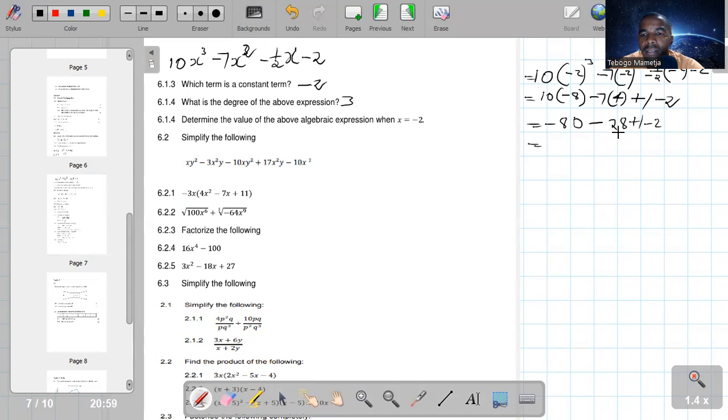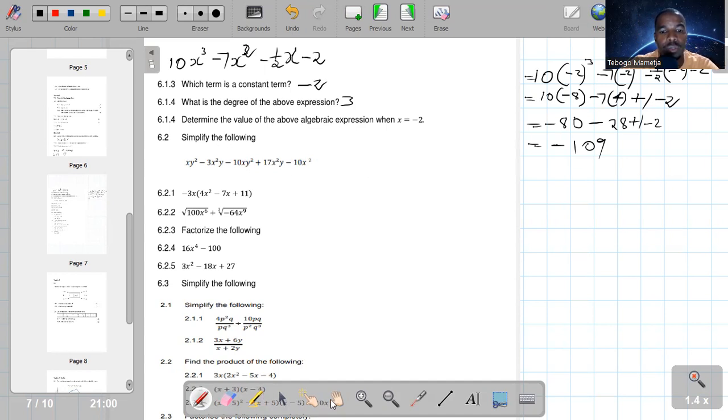So -80 minus 28 is going to be -108. -108 plus 1 is -107. -107 minus 2 is -109. Something like that, guys. I might have made a mistake, but what is important today is just the method. I'm not saying you must make mistakes. I'm saying it's possible for me to have made a mistake, but what I care most about in this revision is the CM, the correct method.